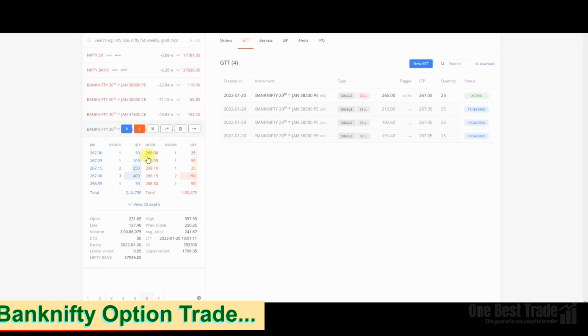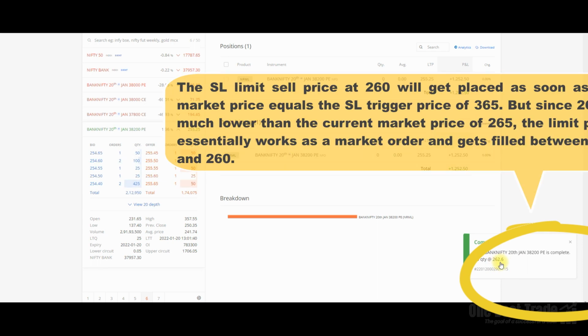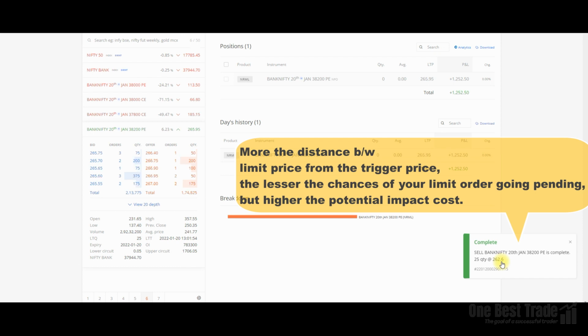Still it is trading around 270. The moment it comes to 265, automatically our trailing stop loss gets triggered. Already we are in good profit. Let's wait. Our trailing stop loss got triggered around 262 rupees 60 paisa, but our trigger was around 265, and our limit price was 260. In between 265 and 260, our order got triggered. That is how you need to give some buffer so that your order gets triggered. Otherwise, it acts as a limit order. If there are no trades at that particular price, your stop loss may not trigger.